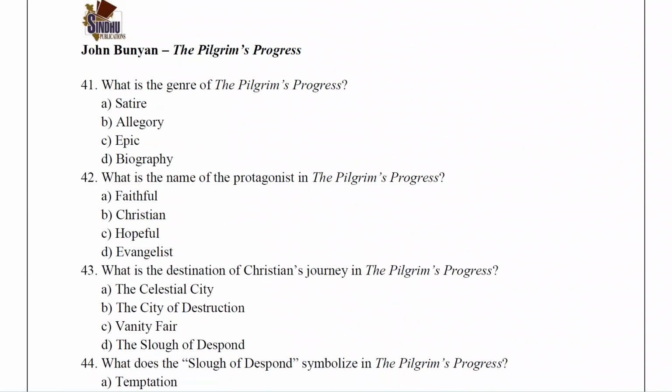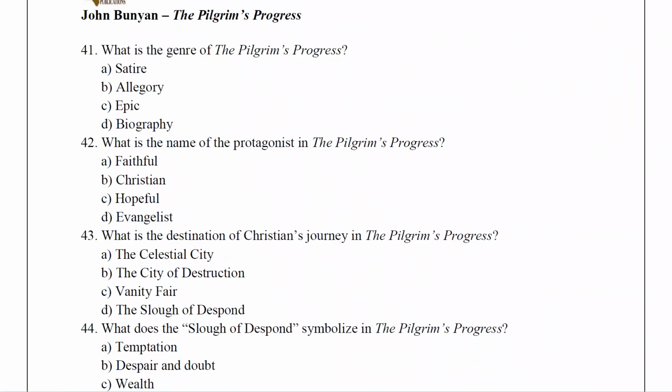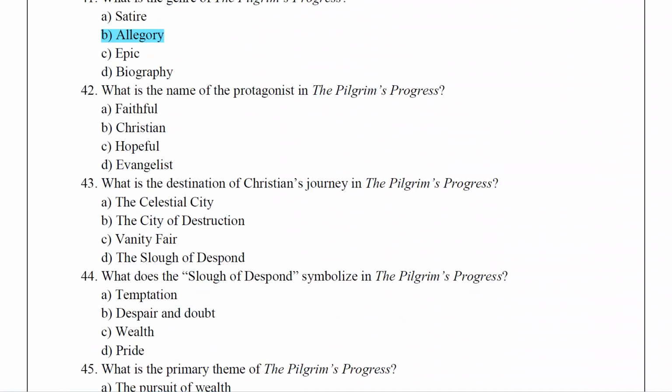Next topic, John Bunyan, The Pilgrim's Progress. What is the genre of The Pilgrim's Progress? Allegory. What is the name of the protagonist in The Pilgrim's Progress? Christian.